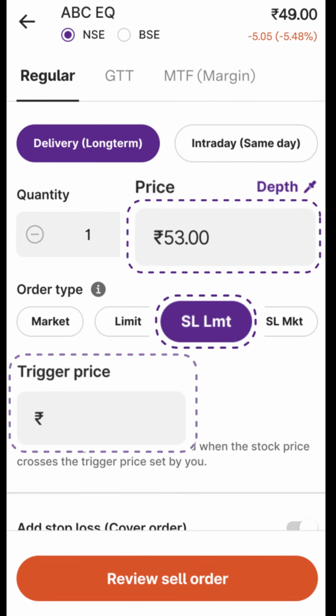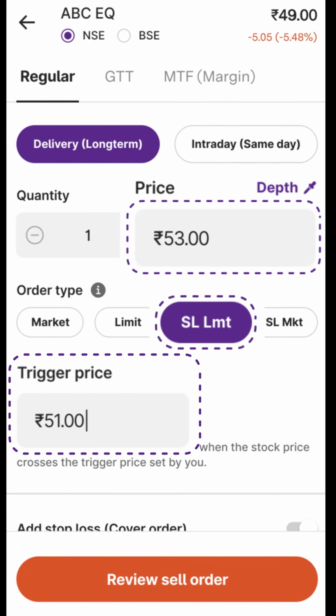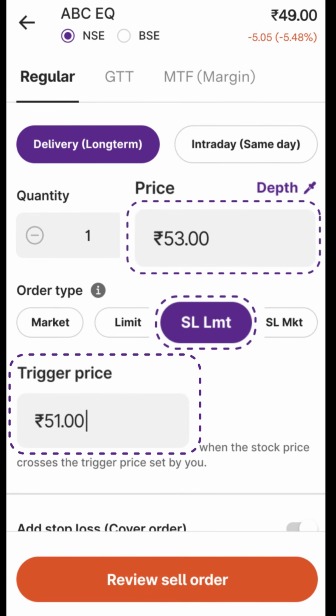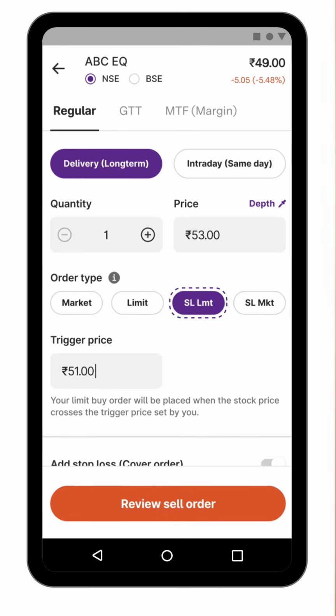Similarly, you can place a stop loss limit order where you can specify trigger price along with the limit price. Stop loss is valid only for 1 day. If you don't place a stop loss order, you will keep incurring further losses. If you wish to place an order with a longer validity, meet GTT, good till triggered orders. With GTT, your orders can remain valid till expiry of the contract or for 1 year.